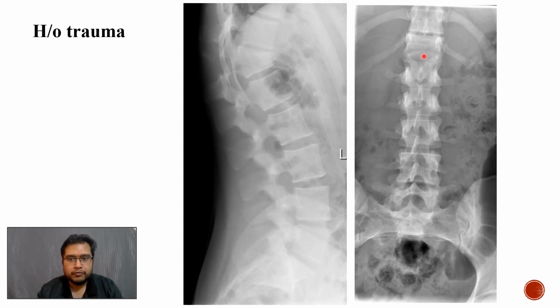The very important finding here is to pick up that the posterior element is involved by the fracture line, hence causing a chance fracture, which is an unstable fracture, and immediate referral to the orthopedic team for MRI of the spine and CT of the spine to assess for the extent of involvement and what other structures are involved and the extent of spinal cord injury. Also, we have to look for any associated retroperitoneal structure injury like duodenum or pancreas, and manage this patient according to the trauma protocol.